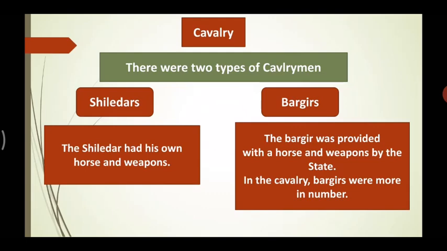And the Bargirs were the ones who were provided with the horse and weapons by the state. They were more in number as compared to the Shiledars, because they were being provided by the state.